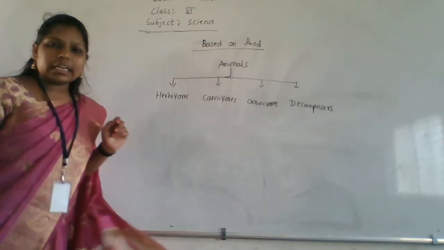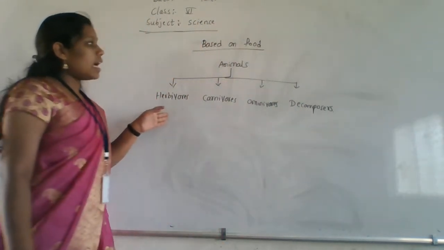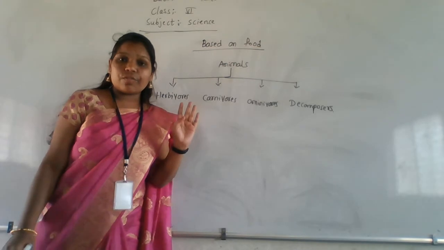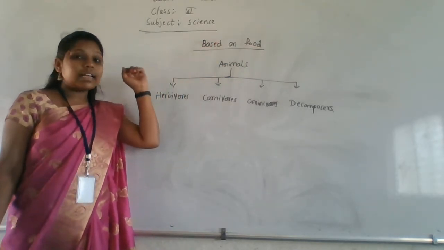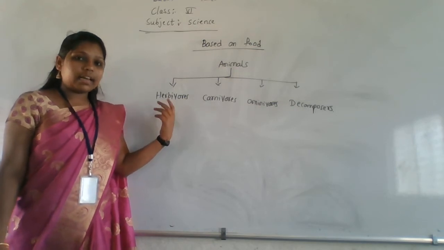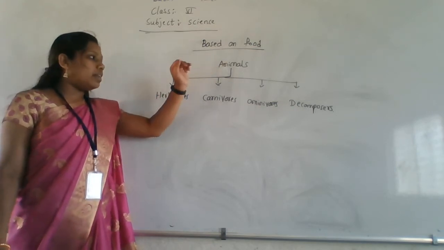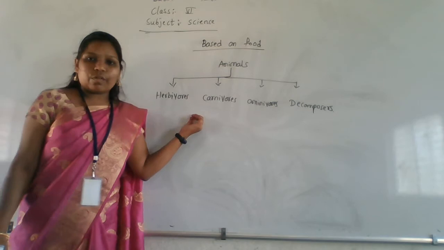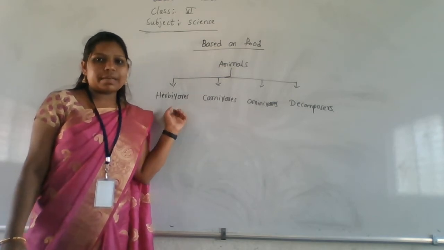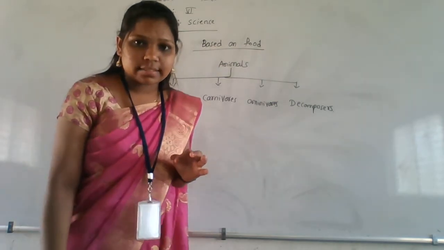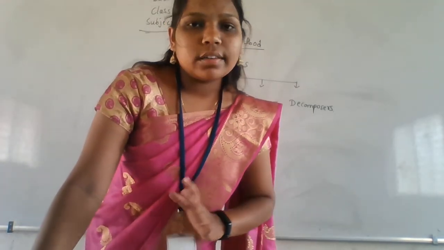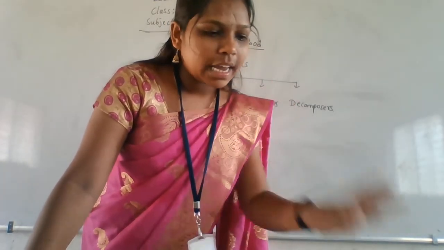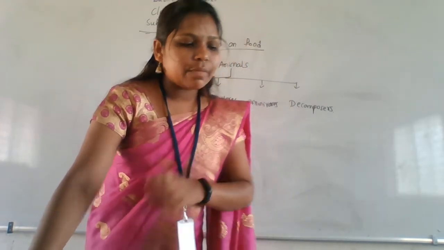So these are the main 4 types of animals based on the food that they are taking inside their body. So in animals there are 4 categories: herbivorous, carnivorous, as well as omnivorous. The next one is decomposers. We'll study one by one.